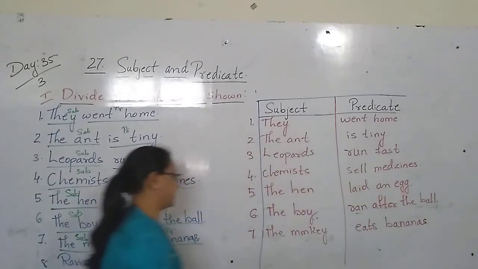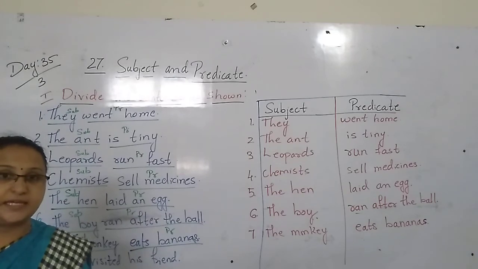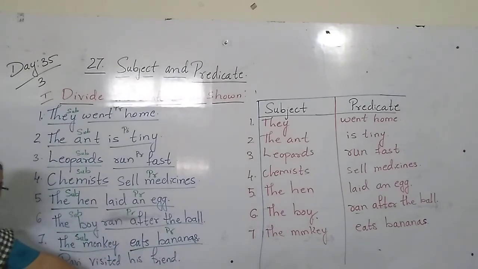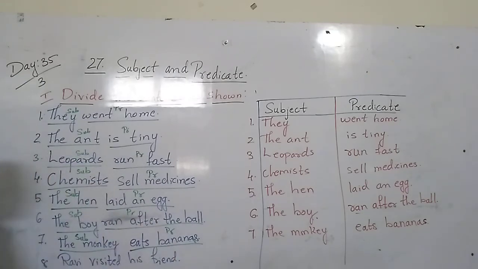Bananas. Next. Last one. Ravi visited his friend. See, here a pronoun has come in the middle of the sentence. Yes, but it has come after the verb, children. It comes in the predicate part. Ravi visited. Here, Ravi, only Ravi, the name of the person. Yes, only Ravi, it is a noun, children. So this comes in the subject. Only one word, that is Ravi.